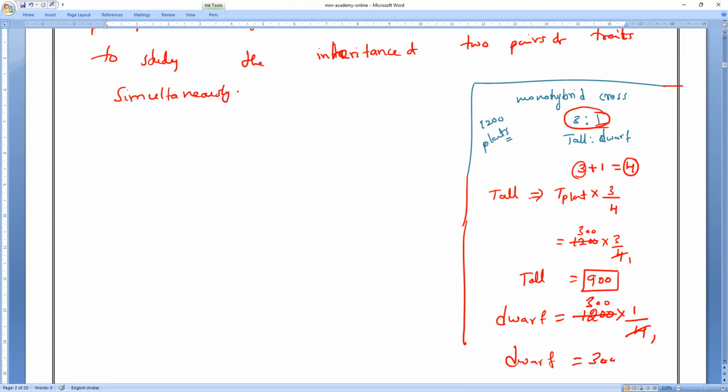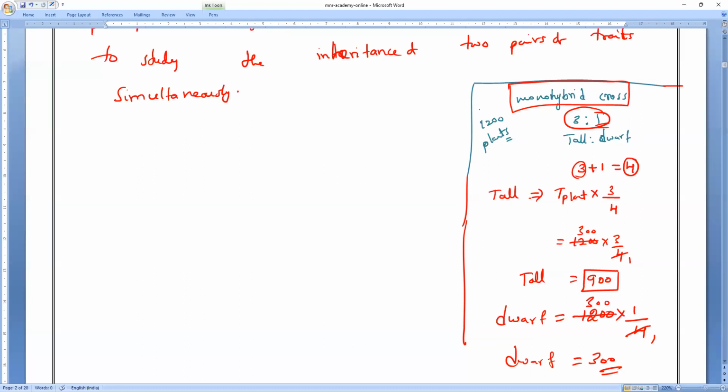300 plants. 300. That is how you have to solve it. I hope you all understand. Anybody doubt, you can ask me. This is the common monohybrid ratio. Do you understand, Mr. Rohit, Pugal, Abhirami? Monohybrid ratio, monohybrid cross, common.